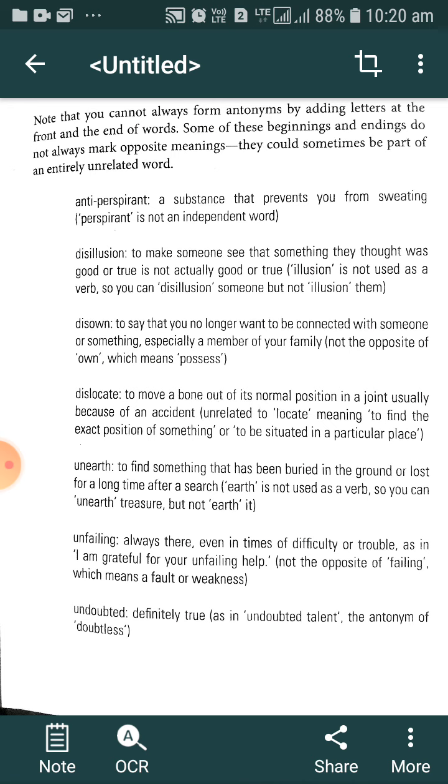Undoubted, definitely true. As in the undoubted talent, antonyms of doubted. The undoubted is not doubted. The opposite of undoubted is doubtless. You should keep in mind, the opposite of undoubted is doubtless.